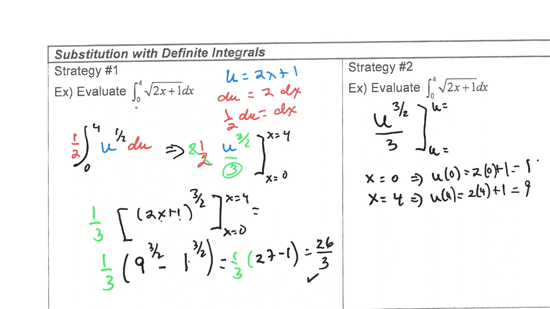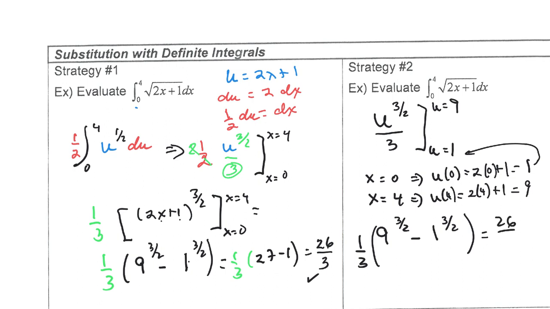So our new limits of integration are from 1 to 9. So now when we substitute in, we can still pull out the 1/3. So we have 9 to the 3/2 minus 1 to the 3/2, which of course gives us 26/3, just as it did before.